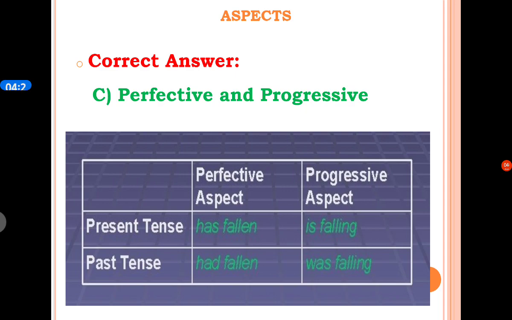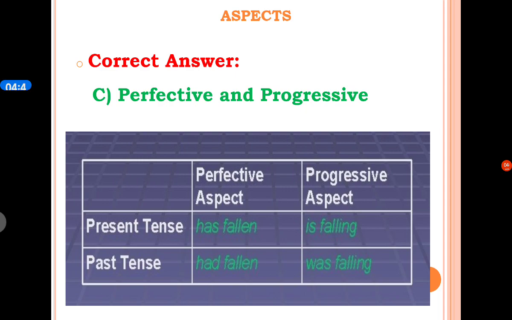Here is a table, and with the help of the table we can understand perfective aspect and progressive aspect. In perfective aspect we have has or had plus verb in third form. So here is an example: has fallen in present tense, had fallen in past tense.